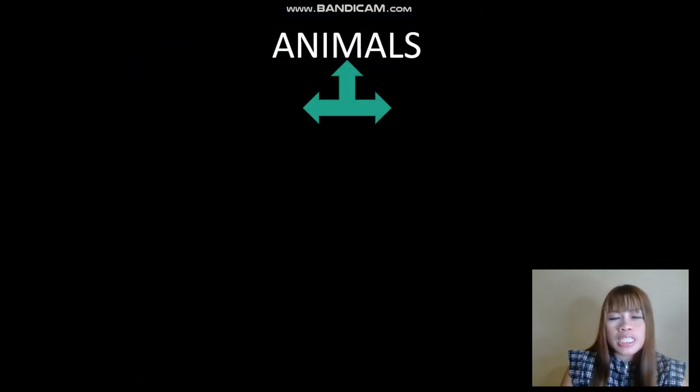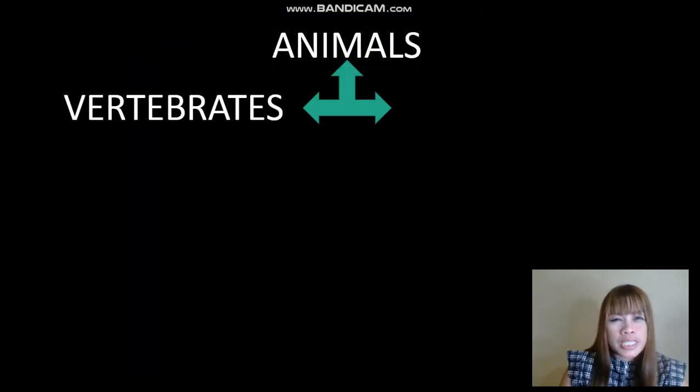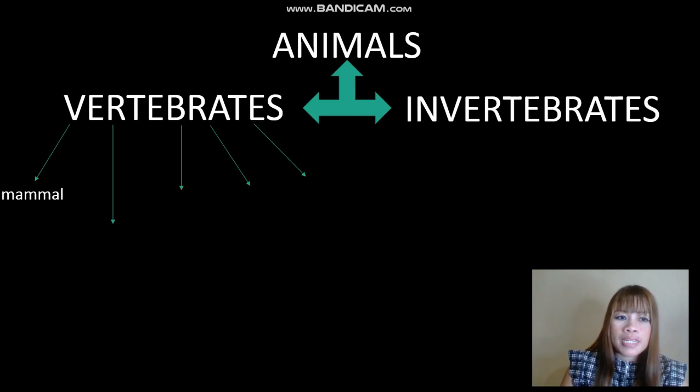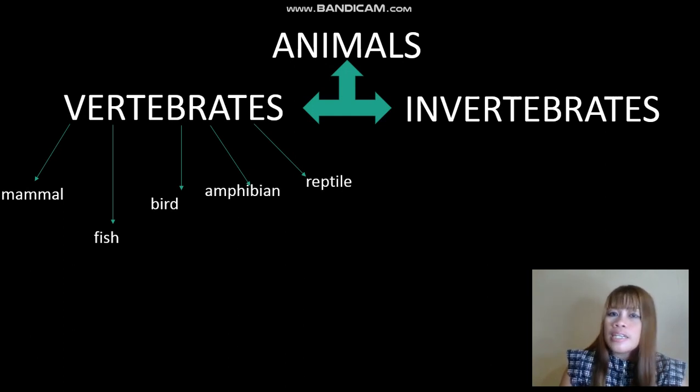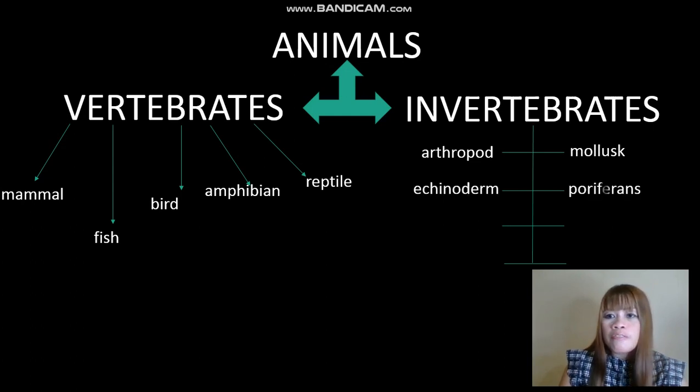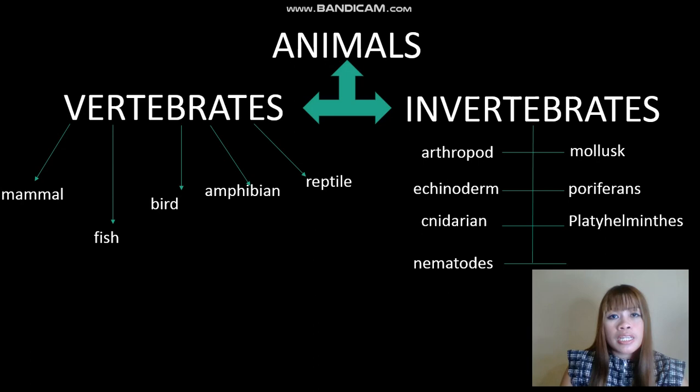Animals are classified into two, which are vertebrates and invertebrates. Vertebrates are classified into five groups, which are mammal, fish, bird, amphibian, and reptile. Invertebrates are also divided into different phyla, like phylum Arthropod, phylum Mollusc, phylum Echinoderm, phylum Poriferans, phylum Cnidarian, phylum Platyhelminthes, phylum Nematodes, and phylum Annelids.